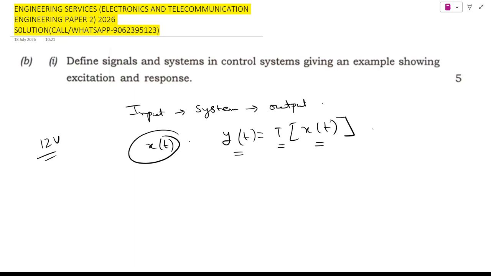So students, today's topic may seem elementary, but it is actually the language of control systems. Whether you study transfer functions, state space analysis, stability or frequency response, every concept begins with a signal entering a system and producing a response. If you build a strong understanding of these fundamentals, every advanced topic in control engineering becomes much easier to understand. And in ESE, mastering the basics is often the key to solving even the toughest questions. So remember that very well.